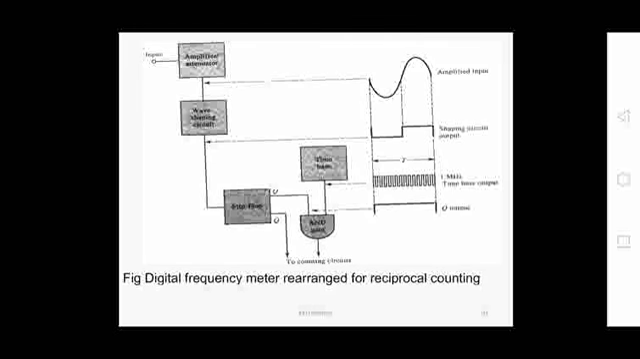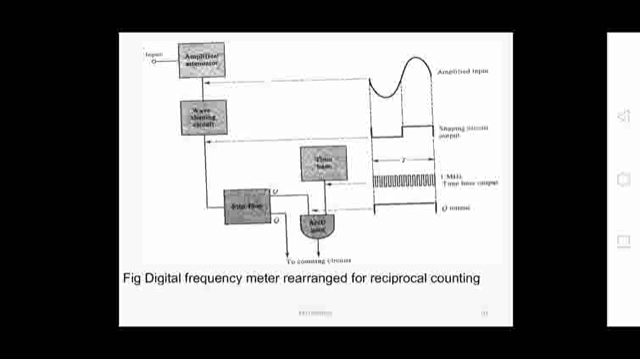So here it will look like this. One input is the normal input, which is amplified and applied to the Schmitt trigger and given to the flip flop, and for the other input, in place of the wave shaping circuit output, we are getting the 1 megahertz time base.